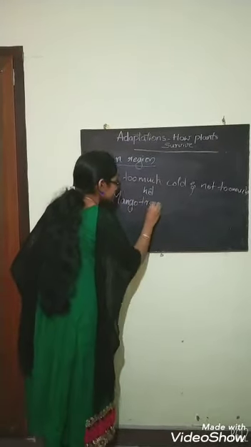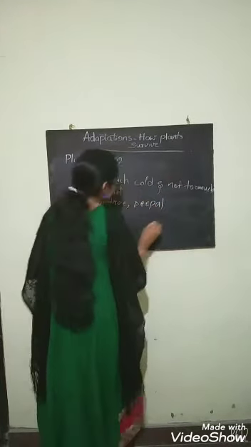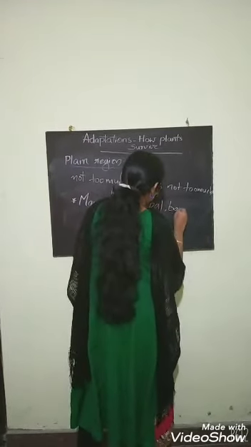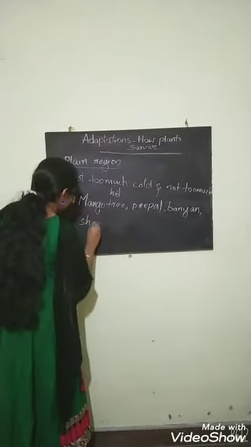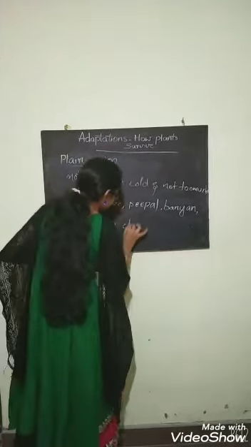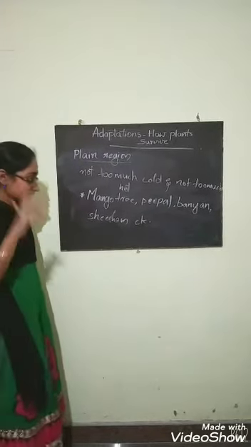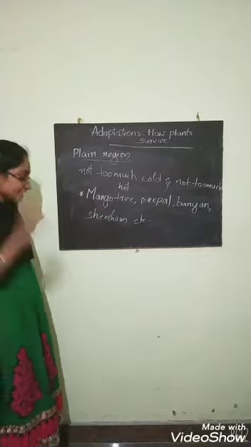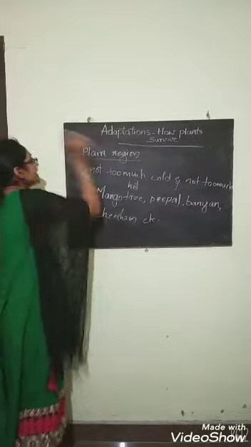Then maple, then the banyan tree, shesham, etc. These are the examples of the trees which are growing in plain region.